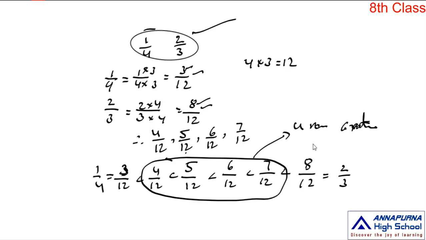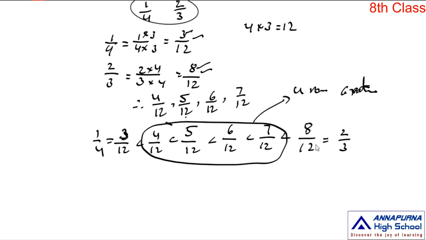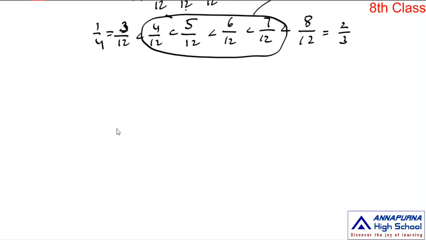For example, take the same rational numbers 1 by 4 and 2 by 3, and we are inserting 6 rational numbers in between these 2 rational numbers. So first we find the LCM of the denominators. Here the LCM is 4 into 3 is equal to 12, and the equivalent rational numbers of the given 2 rational numbers,